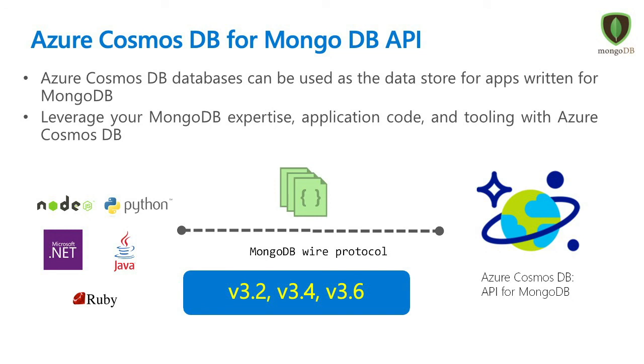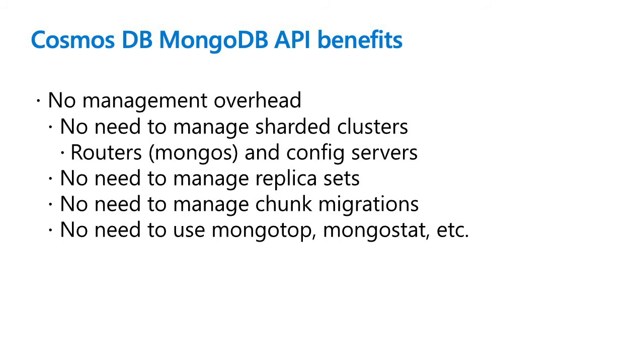What are the versions supported for the MongoDB API? If you see here, versions 3.2 to 3.6 are supported in Cosmos DB. So if you have any workloads running on these MongoDB versions, you can port them to Cosmos DB without any hesitation. At the same time, Cosmos DB focuses on feature-to-feature comparison instead of version-to-version comparison. So let's highlight some of the key benefits of using Mongo API in Cosmos DB. If you port your workload from MongoDB to Cosmos DB, what are the benefits you are getting in Cosmos DB?